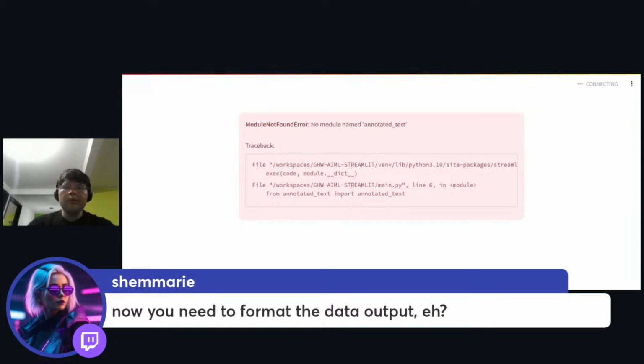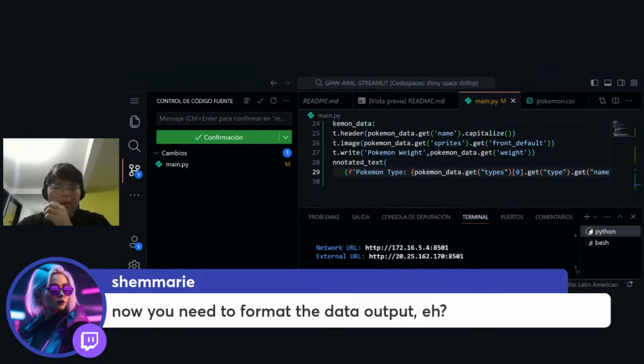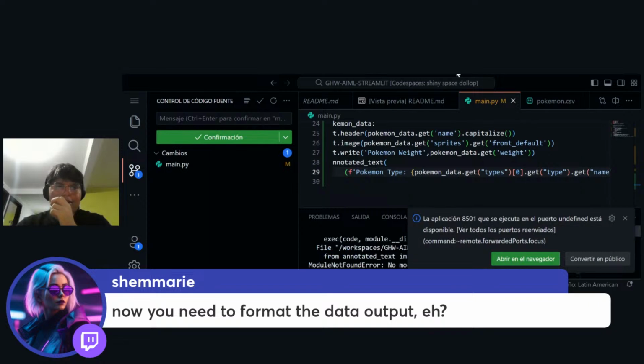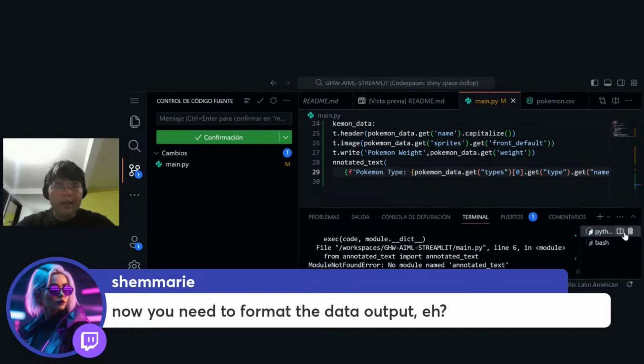So I'm just going to run my Streamlit application again to see if now it recognizes this model. Oh no, model name annotated text. Interesting. So where are we getting that? Oh right. Yeah, I know.